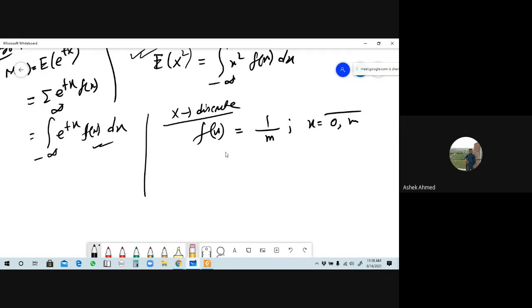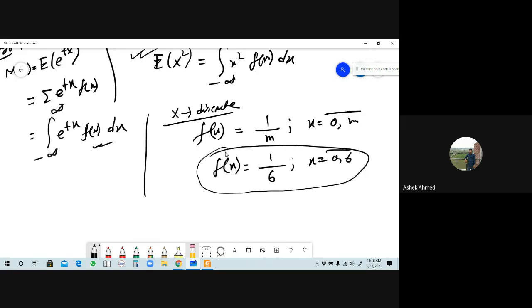If you draw it, the probability of its outcome will be 1 by m. If you draw a dice, how many sides does a dice have? 6 sides. If you want to find any outcome, its probability will be 1 by 6, is it right? Yes, sir. Okay, that was the uniform distribution for a discrete type random variable.